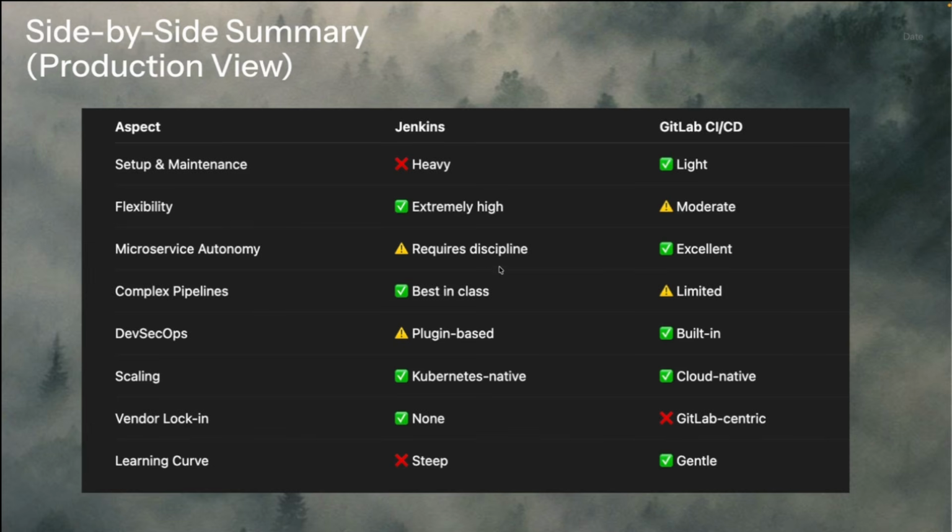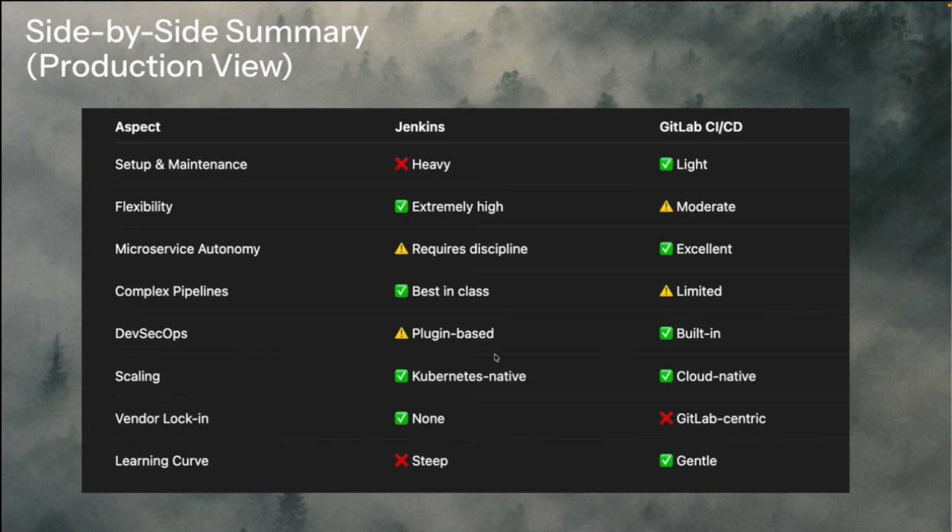Not that for Jenkins you find that it's very easy to just have autonomous deployments, or rather autonomous microservices, as opposed to Jenkins. In terms of complex pipeline, Jenkins is the best in class, while GitLab CI/CD gives us some limited, like what I showed you in my previous tutorial. It has some limitation.